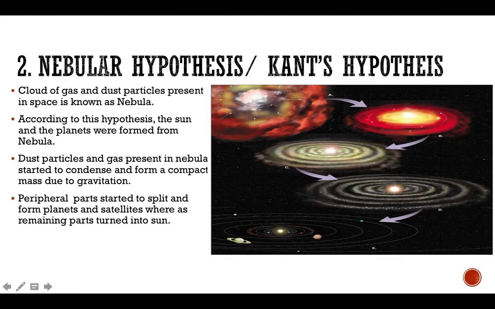The second hypothesis is the nebular hypothesis. It is also called Kant's hypothesis. In space, we can see a cloud of gas and dust particles. This cloud of gas and dust particles is known as a nebula. According to this hypothesis, the gas and dust particles started coming closer. They started getting condensed due to gravitation, and later the peripheral part split and formed planets and satellites, whereas the remaining central part turned into the Sun.